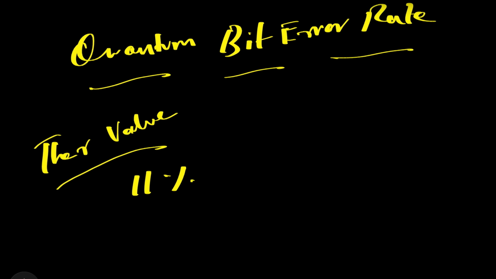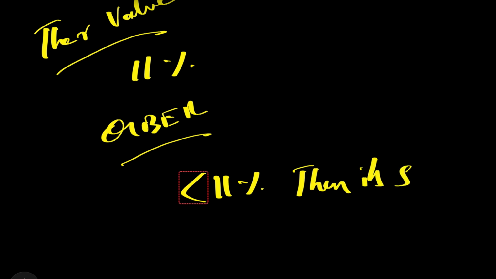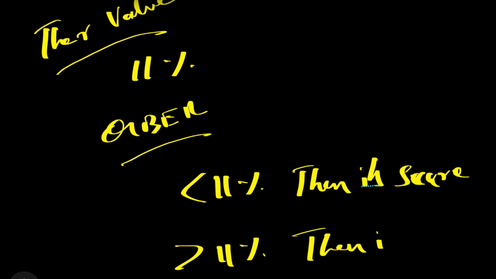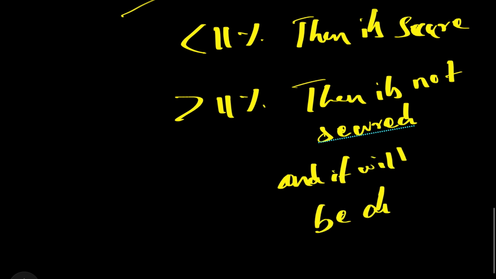If the calculated QBER is less than 11 percent, then it's secure. If it is greater than 11 percent, then it's not secure, and the entire protocol will be discarded, and they'll just do it once again. Now we are trying to calculate the QBER.